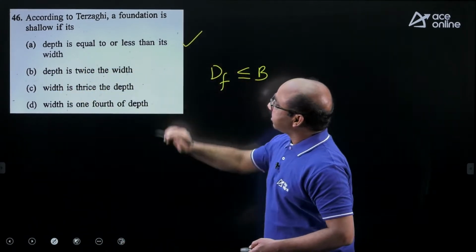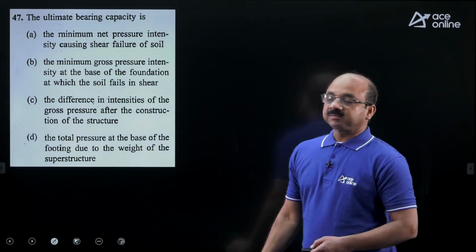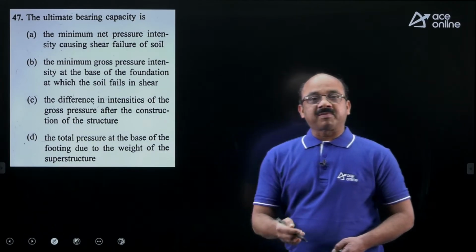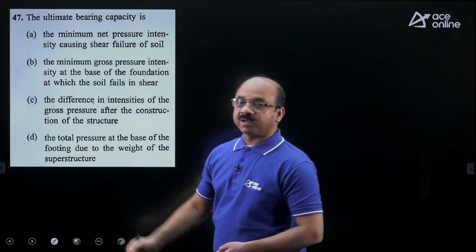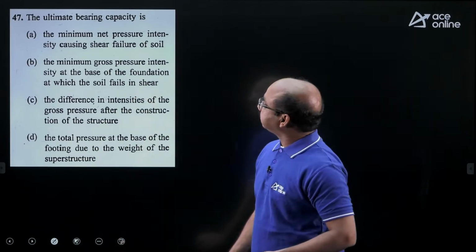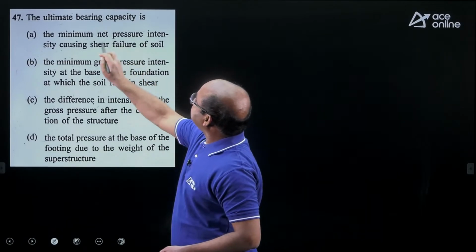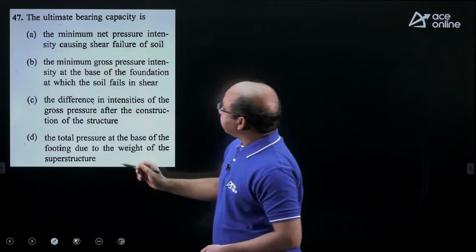Depth is equal to or less than its width. Then the 47th question. This is regarding the definition of ultimate bearing capacity of soils. You are given different statements and asked to pick the correct definition of the ultimate bearing capacity. It is said net, not gross. I think you read the statements and you can see there